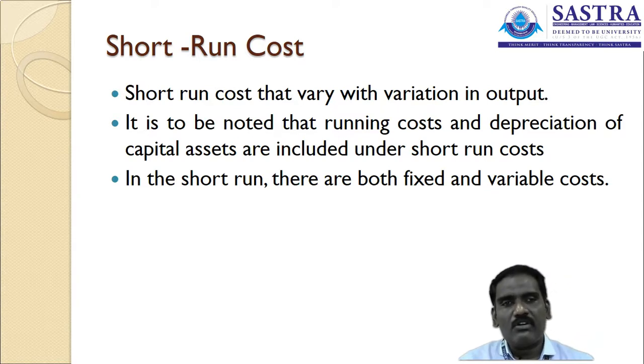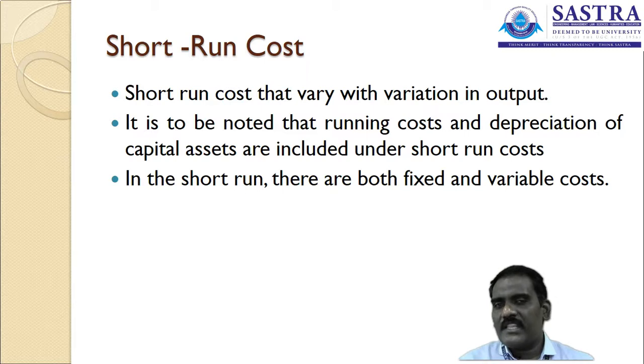We can take one thing from here. It is a running cost for running the organization. You need to buy the raw material, you need to pay wages to the employees, and you need to spend charges for running the machinery.